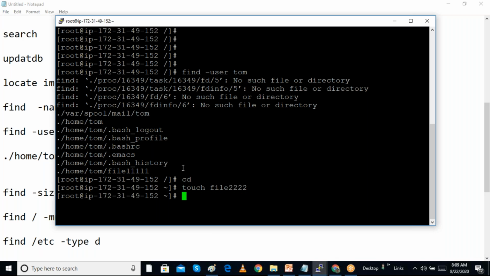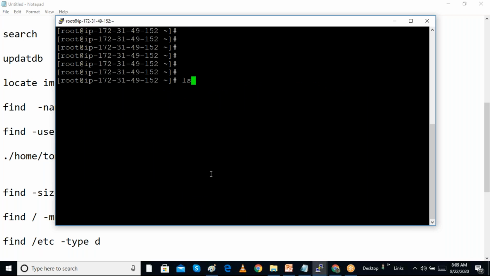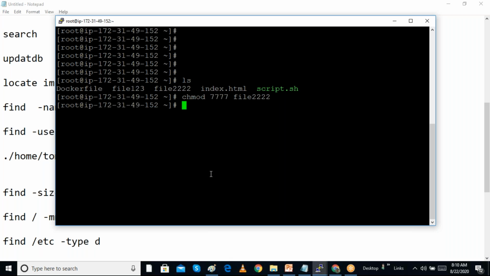So I've created a file called file222, and I can search for it. The file name is file222. I'm going to give it permission with chmod 777 file222, because I want to change the permission of the file to 777.